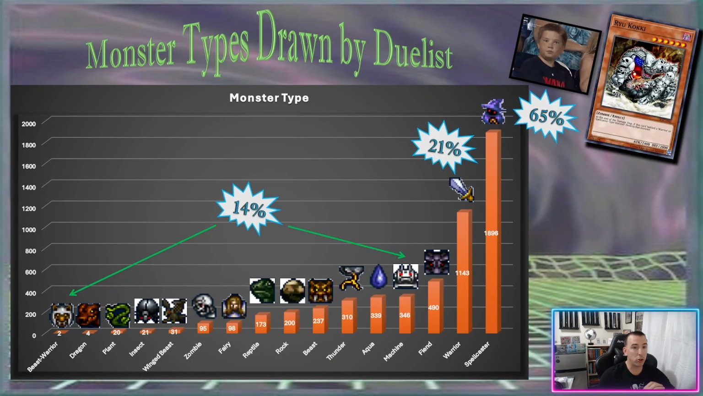Getting to monster types drawn, you can see here it's heavily skewed again to two things, and that's spellcaster and warrior. Accounting for 65% of all monster types drawn was spellcaster, and then warriors the other 21%. And if you look, every other type only accounted for 14% of the monster types drawn. So once again, we have a heavy skew on the types. And I put Ryu Kokki up there because, looking at the percentage, 86% of all monster types drawn were warrior and spellcaster. Ryu Kokki seems even better for you zombie players out there.